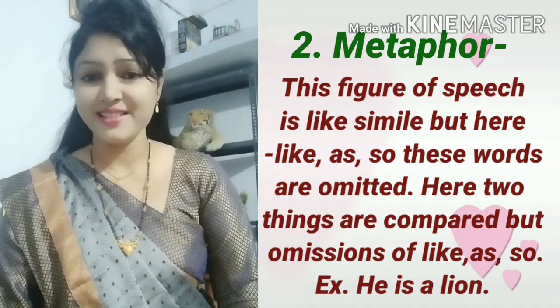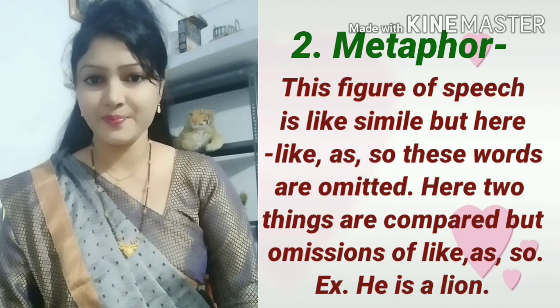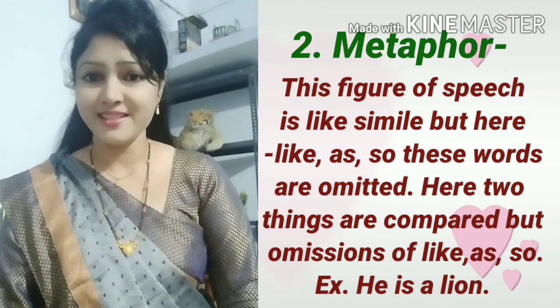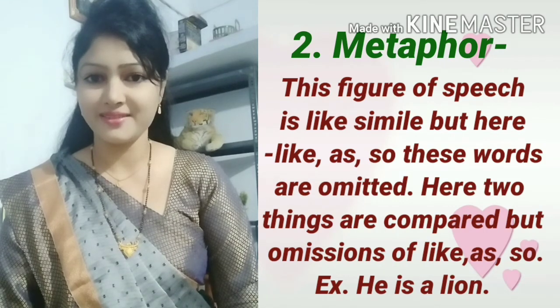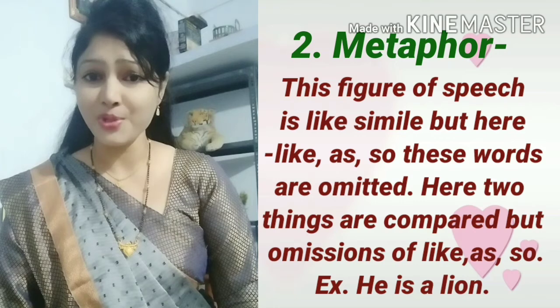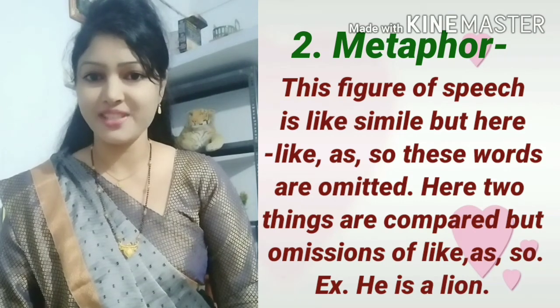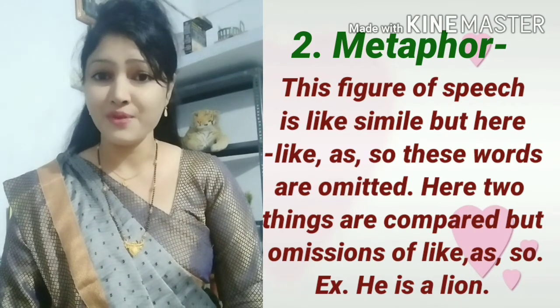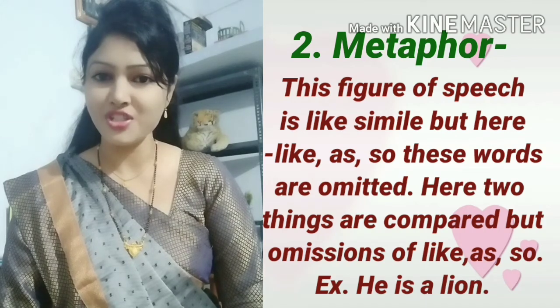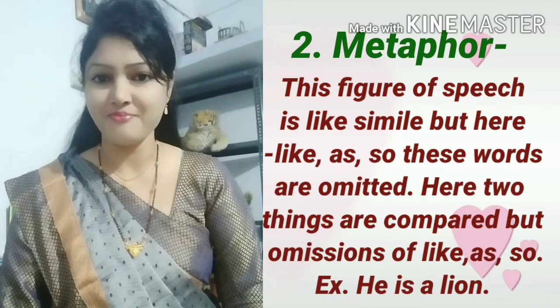Look at this sentence. He is compared with lion, but I don't use here like, as, so, these words to show comparison. Means here we should remember this thing, omission of like, as, so in metaphor.